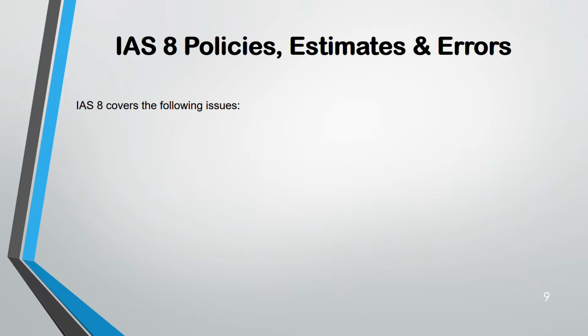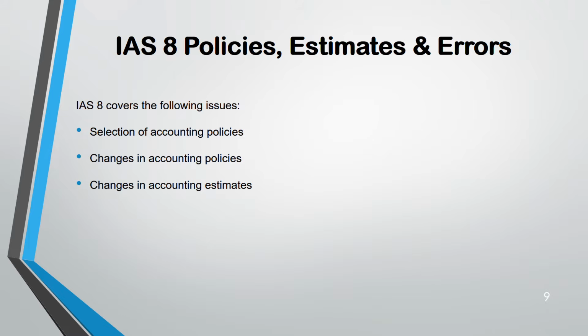Now coming to IAS 8. IAS 8 covers three things: policies, estimate, error. Each thing is dealt with separately, they are not together. Policy is done separately, estimate is done separately, errors are counted separately. You have to understand whether it's a policy, estimate, or error. So IAS 8 helps you to select accounting policies. If there is a change in accounting policy, what to do? If there is a change in accounting estimate, what to do? And the prior period error, how to correct.